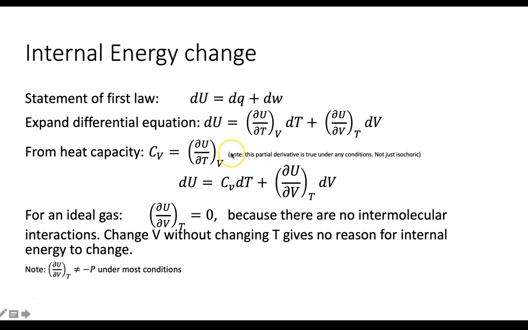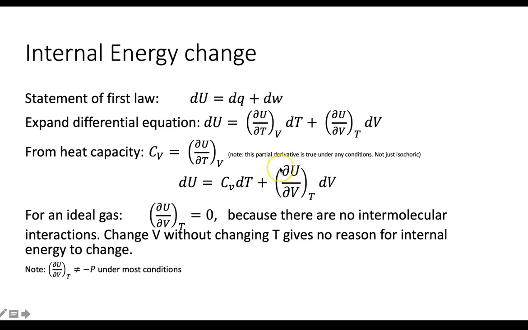In the last video, we learned that the heat capacity at constant volume is the same as this partial derivative. And I also note here, and this is important to understand, that the heat capacity at constant volume is a fact. It's a number. It doesn't matter whether you're doing things at constant volume or not. You can still use this heat capacity. And so we can substitute that in for our first term, and we get CV dT.